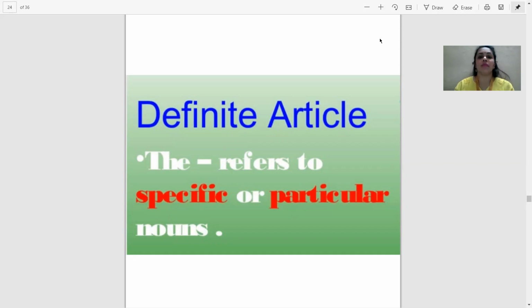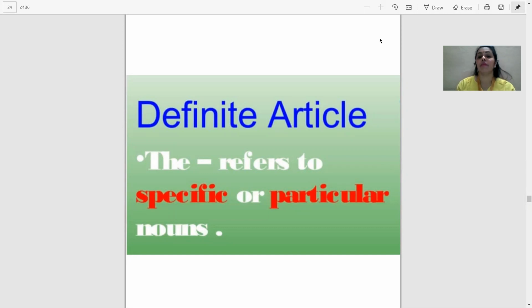Before we proceed, I should tell you that the pronunciation of the article "the" changes with consonant sounding words and with vowel sounding words. If the noun is consonant sounding, then we pronounce "the" simply the way we pronounce it.